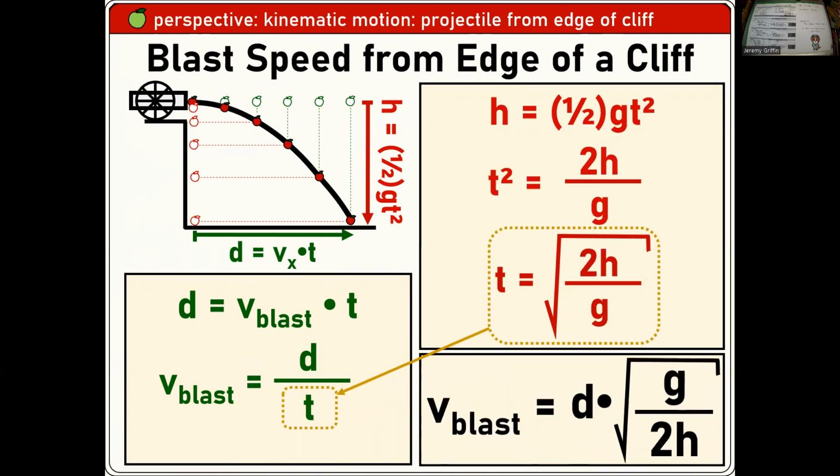Okay, clean that up a little bit. Now you have an expression for the blast speed in terms of how far has it gone and what's the drop height and also the gravity field of the planet. Boom, boom, boom, just like that. You guys can do that, right?